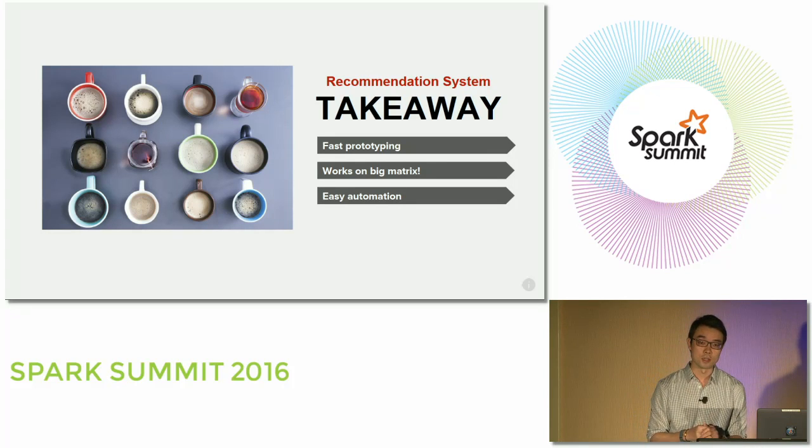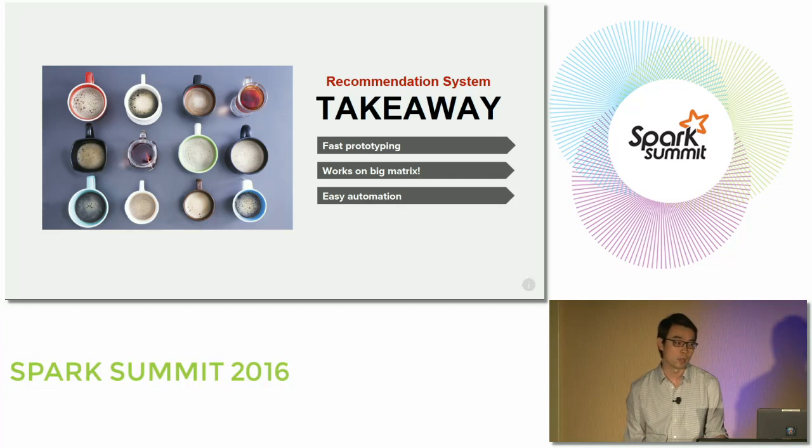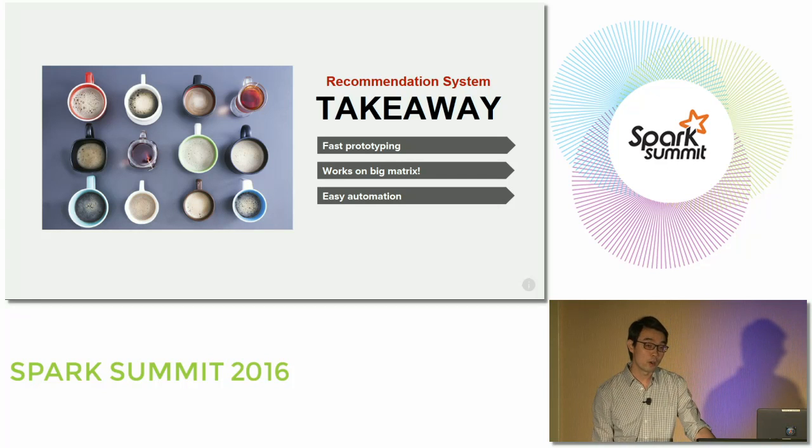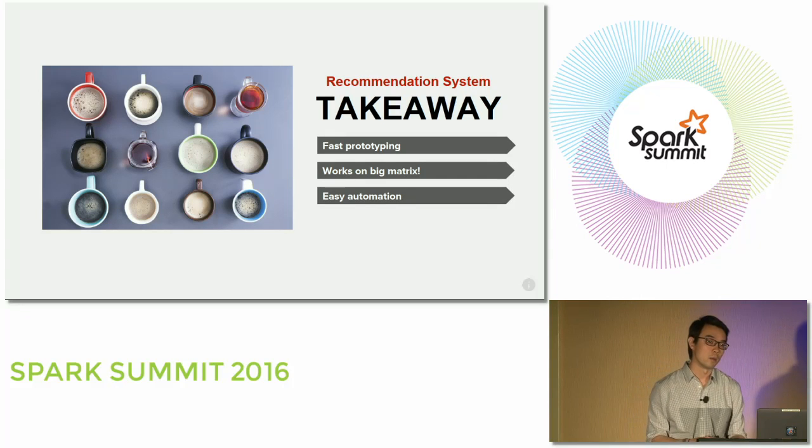And also the recommendation library on MLlib works actually very well on a pretty big matrix. It's very fast. And it's very straightforward to move from model development into production using the provisioning of the Spark cluster, as well as scheduling the job.